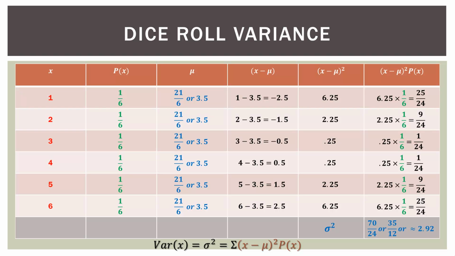Then of course our final step, because we have the summation sign, is to actually add all those fractions together. Now when we do that, we come up with 70 over 24, which reduces to 35 over 12, or we'll just do some rounding and approximate that to be 2.92. And that is our variance for our die roll. It's just a set of very simple mathematical steps: subtraction, multiplication, and multiplication again, and then addition. That's it.